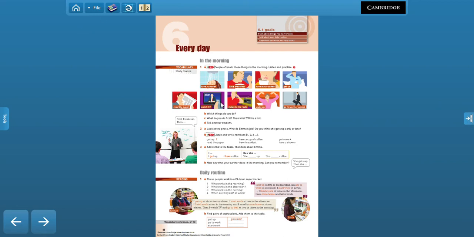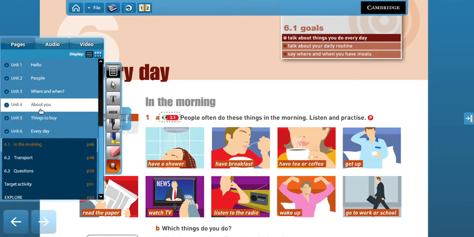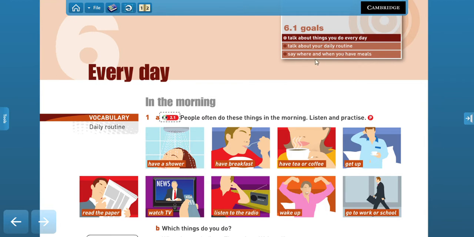So today we're going to start with unit number 6, which is called Everyday. In this unit, of course, we're going to be talking about the things you do every single day, your daily routine, right? And you're going to be saying as well where and when you have meals. Remember that examples of meals are breakfast, lunch, and dinner. So those are meals, right? The meals of the day.